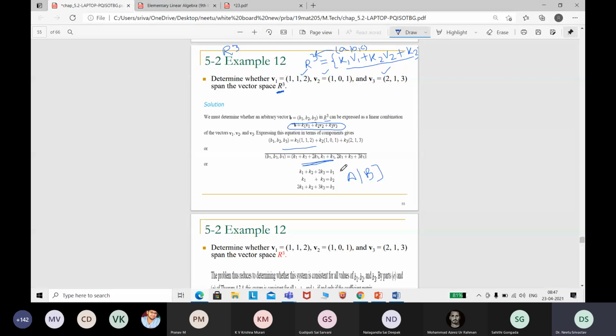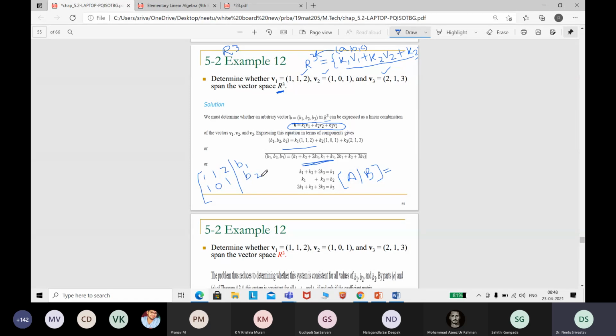The first row will be 1, 1, 2 with b1. The augmented matrix can be written like this. It is given in the next slide, but I am writing it. b1, b2, b3 are assumed to be known.